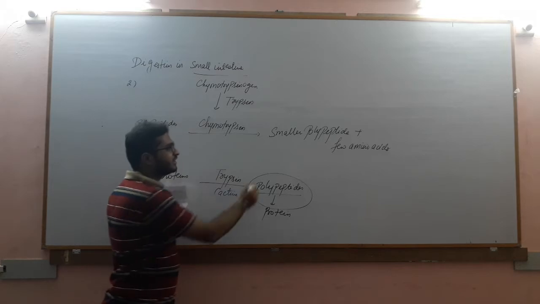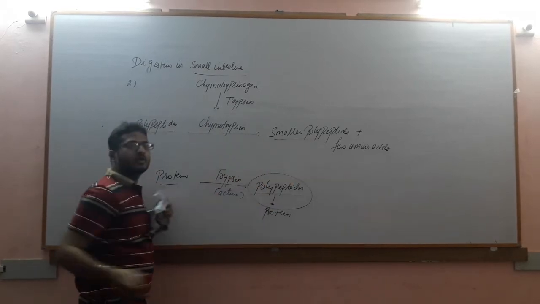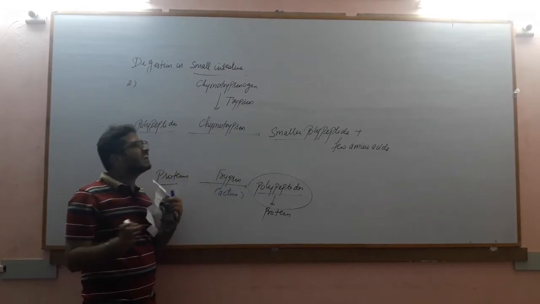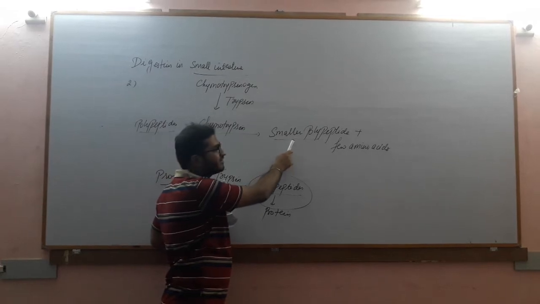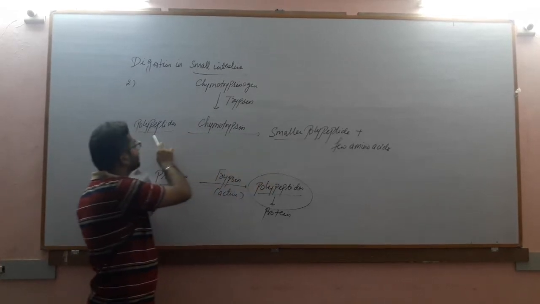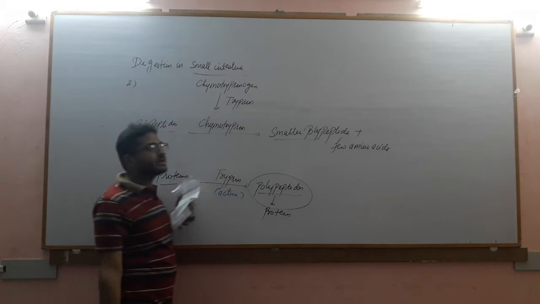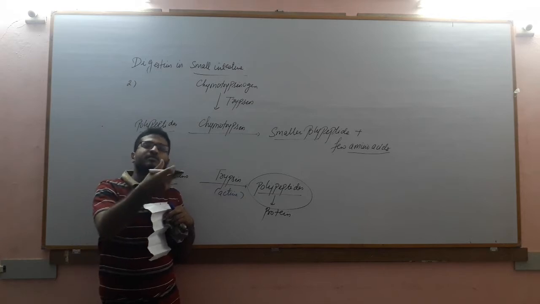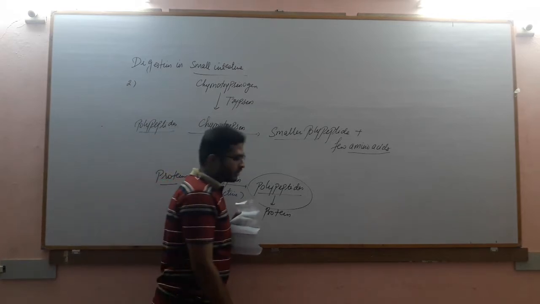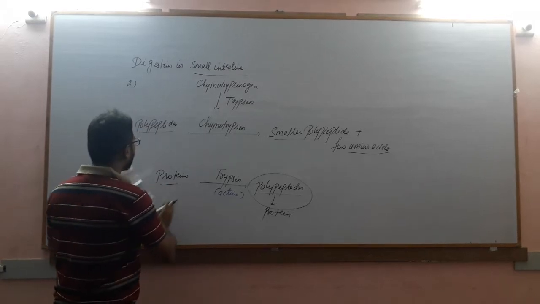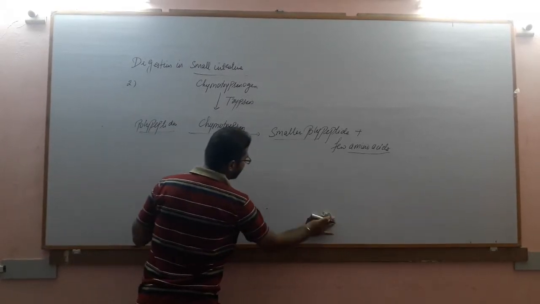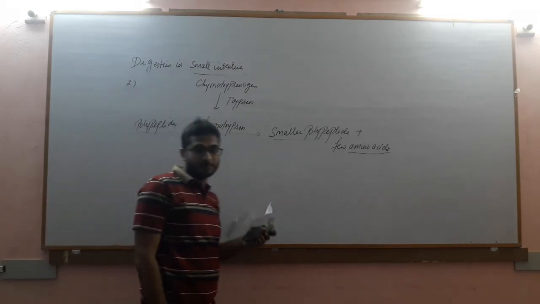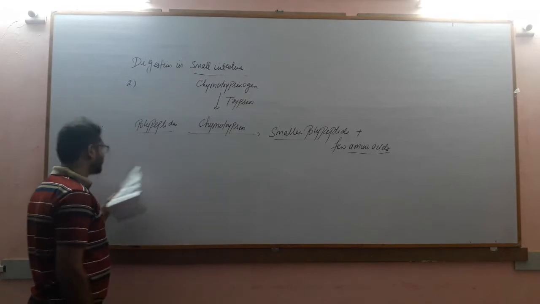Now, what is the difference between these smaller polypeptides and polypeptides? Nature-wise, both are protein in nature. But difference-wise, the smaller polypeptide is of low molecular weight and the polypeptide is of high molecular weight. That is the only difference. Now, what are these amino acids? These amino acids are the building blocks, the basic molecules by which proteins are produced. So this is the second reaction, in which chymotrypsinogen is converted into active chymotrypsin in the presence of trypsin, which breaks down these polypeptides into smaller polypeptides as well as a few amino acids.